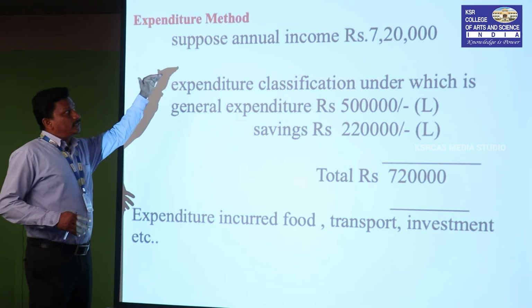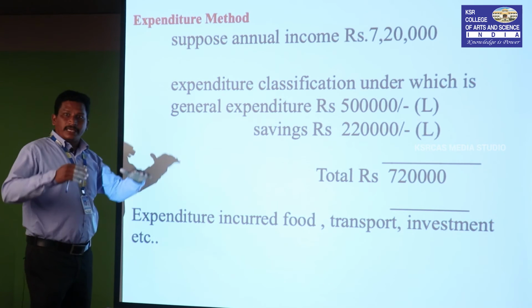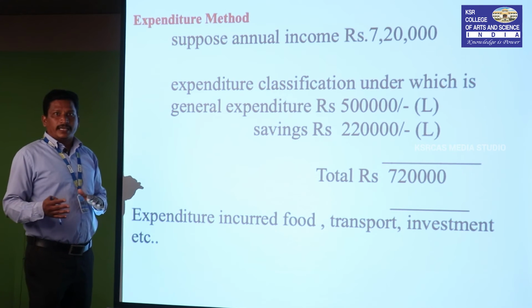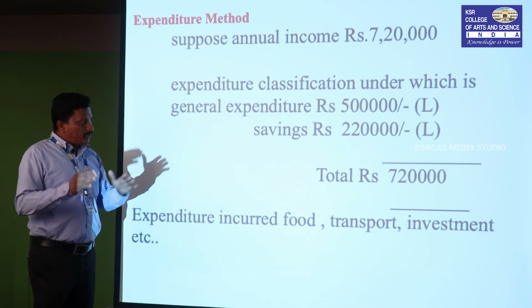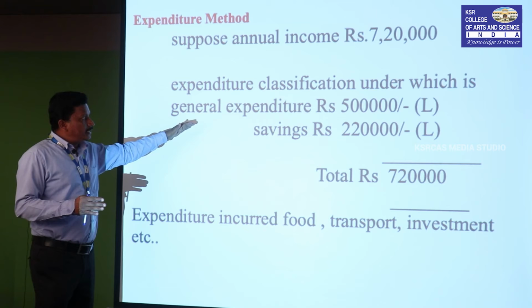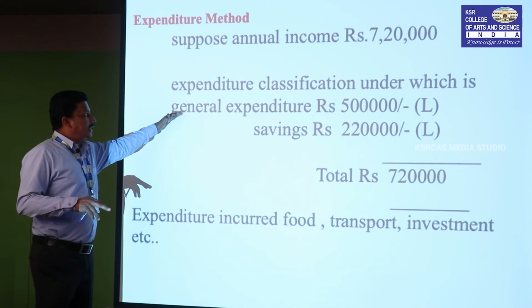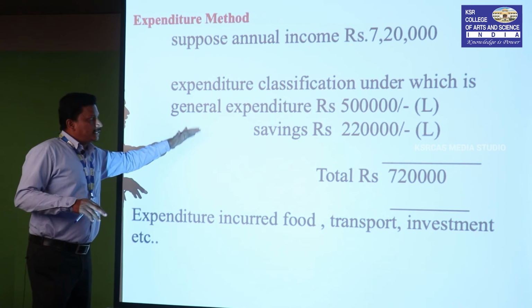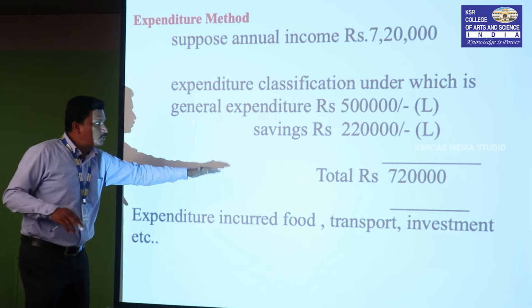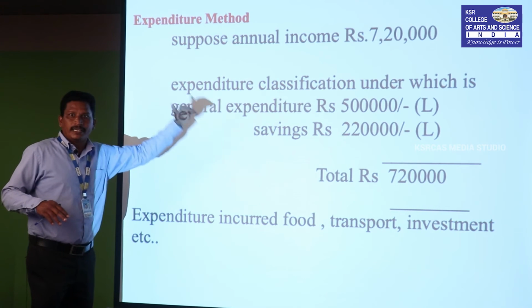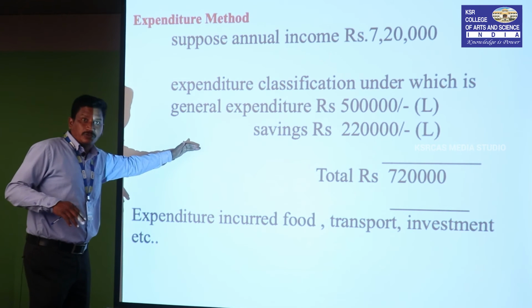Income method means this is the income; the expenditure method can also calculate the national income. The expenditure method means expenditure plus savings, two categories, summing to the same amount. So income is the same amount, expenditure is also the same amount.